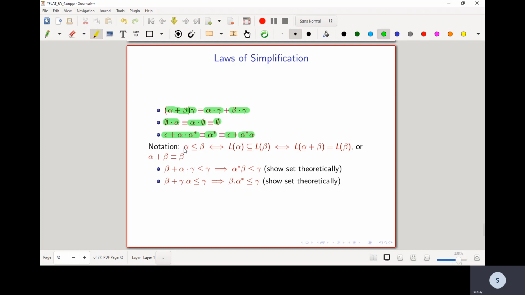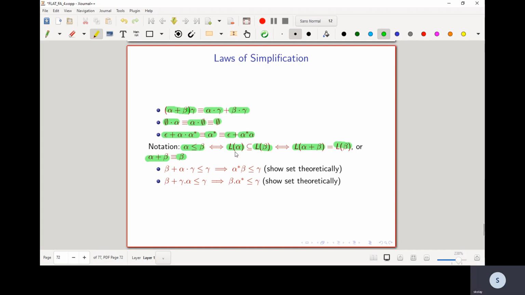For two patterns alpha and beta, alpha is said to be less than or equal to beta if the language matching alpha is a subset of the language matching beta. Basically this is equivalent to saying that the language matching alpha plus beta is equal to the language matching beta, or that alpha plus beta is equivalent to beta.